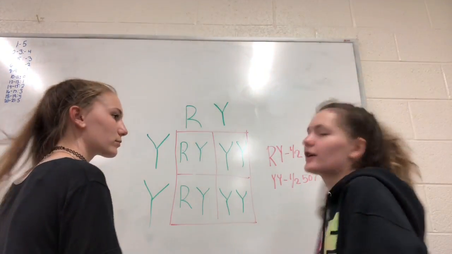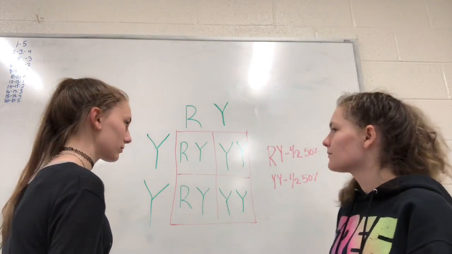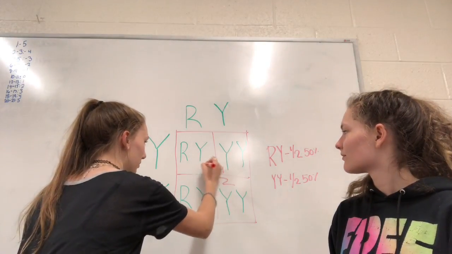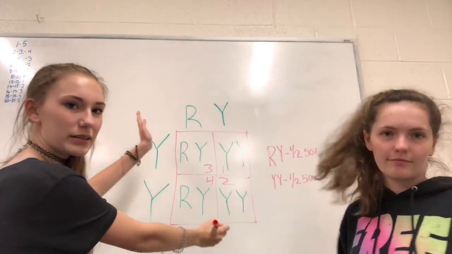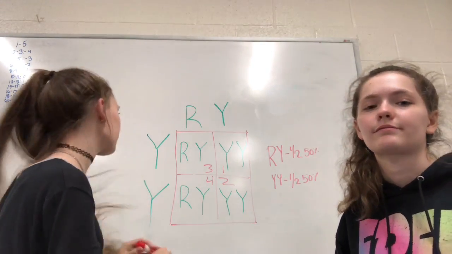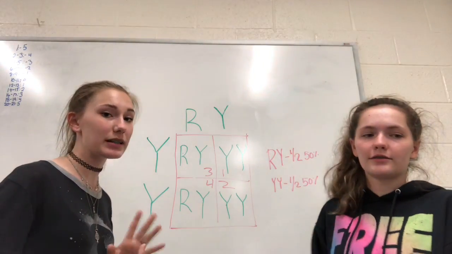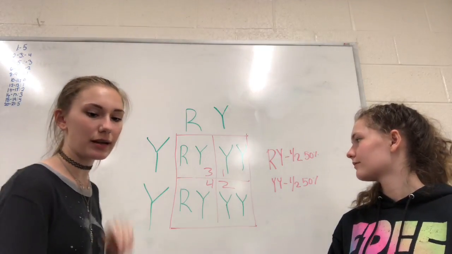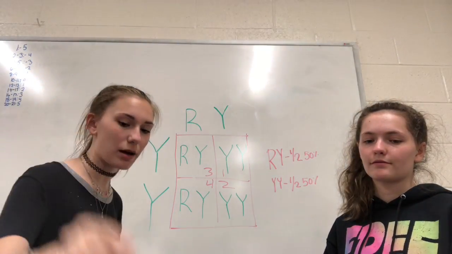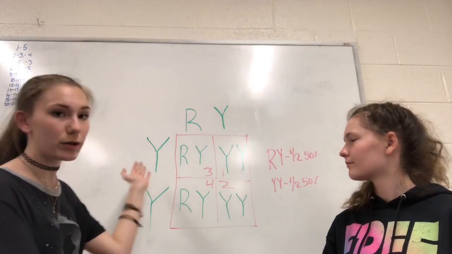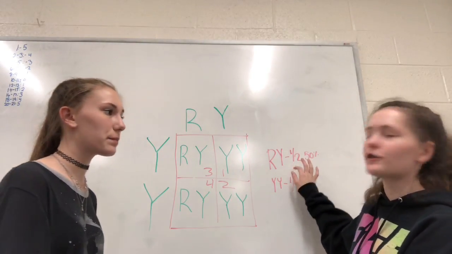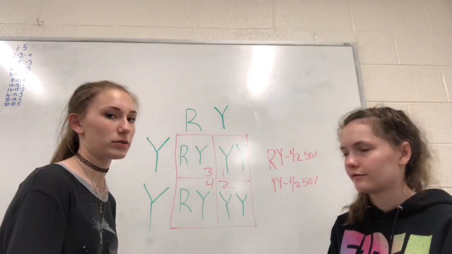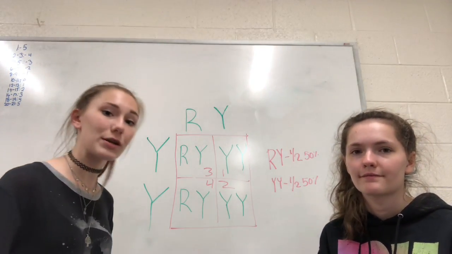Now you're going to pick a random number 1 through 4 again for the offspring. You picked your number, and then we go 1, 2, 3, 4, and whatever number you picked, there's your parent for the next generation. The next steps are very similar to the green and the blue M&Ms, where you take your randomly picked one from here, and then you pick 2 M&Ms from your cup and cross those, and then take another random one from that crossing, and write down your data for the phenotype and genotype. On your worksheet, you'll have places to write down all of these things and all the data that you found, so that you can answer the questions at the end of the lab.